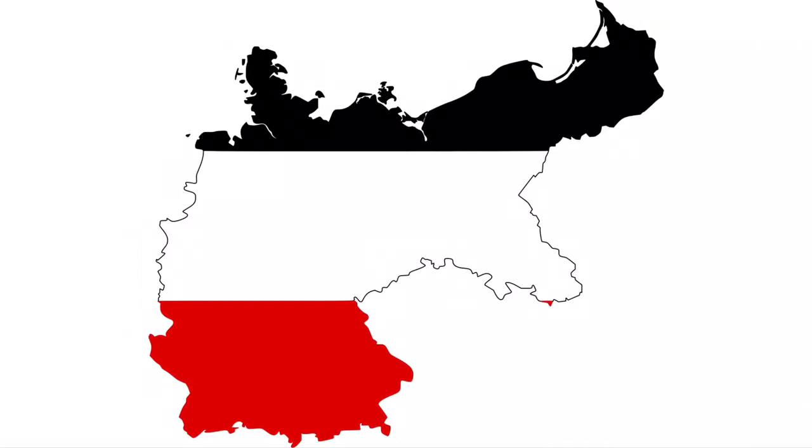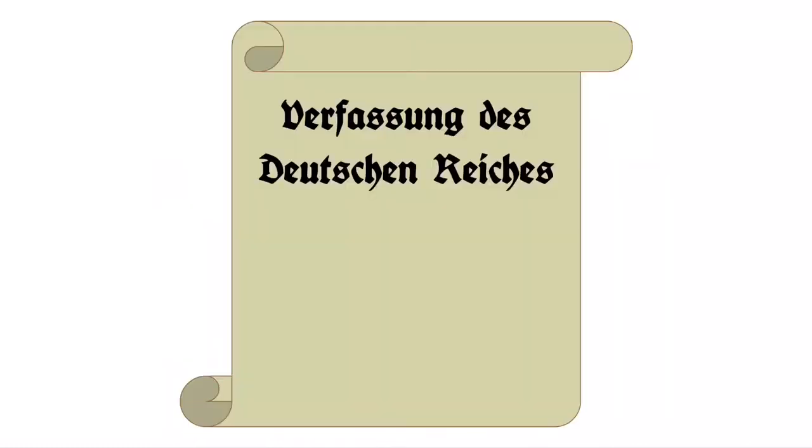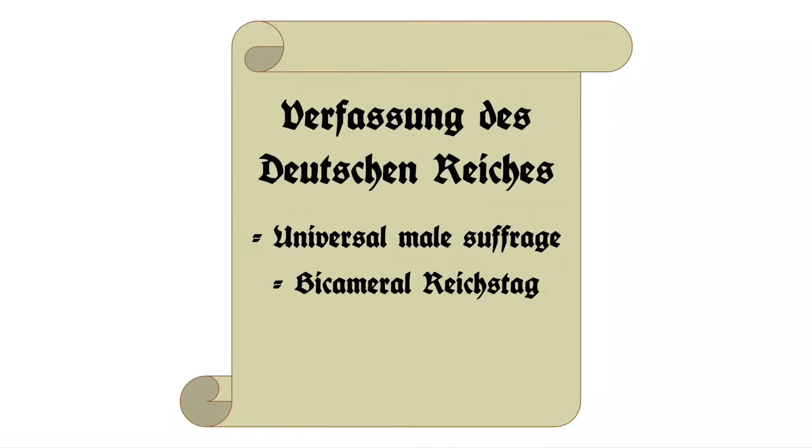In April of 1871, the German Constitution was adopted. This granted universal male suffrage to all citizens of the German Empire. The Constitution also established a bicameral parliament known as the Reichstag. The Reichstag was split into two parts. One was also called the Reichstag, and the other was called the Bundesrat. This new government was one of the most progressive governments of its time.